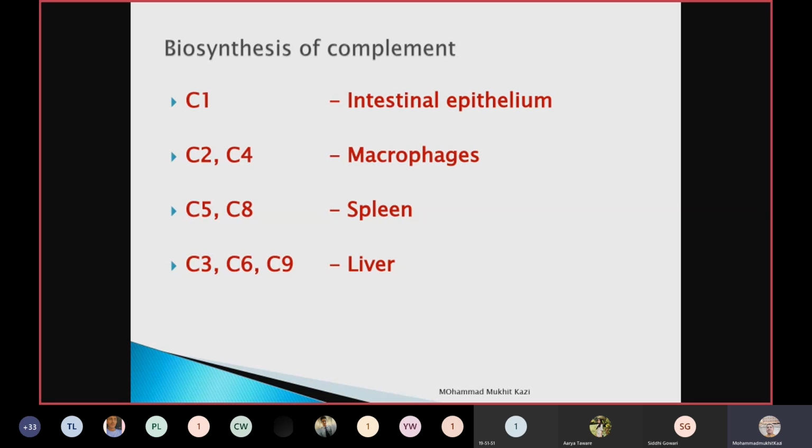You might have heard in the last lecture, immune structure and function of the immune system, spleen is a graveyard. Everything is stored there. So C5 and C8. This is how you have to remember. C1, intestinal epithelium. C2, C4, macrophages. C5, C8, spleen. And C3, C6, and C9 will be biosynthesized in the liver. Remember this: what the different components are, where they are biosynthesized, and how to remember it.